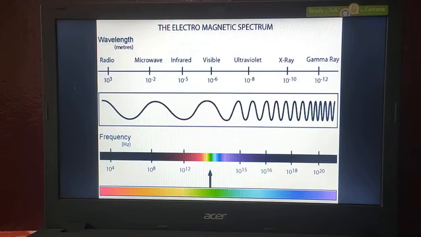That is 10 to the power of 4 hertz. 10 to the power of 4 hertz means 10,000 hertz is the range of frequency of radio waves. And the next one is microwave.